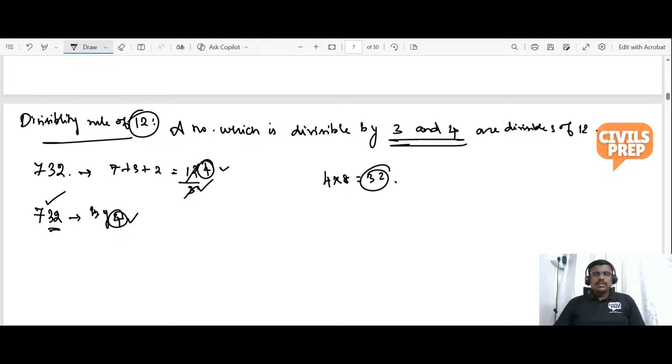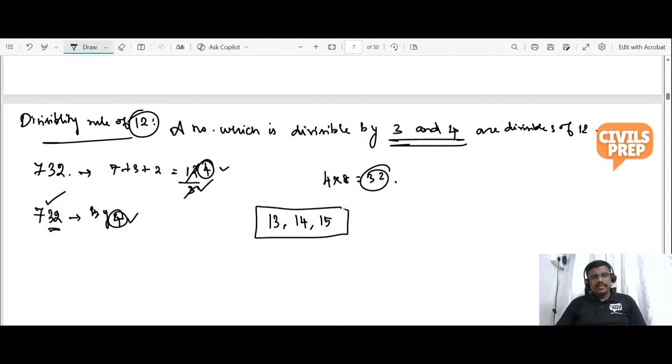With this, please take an assignment: find the divisibility rule of 13, find the divisibility rule of 14, and find the divisibility rule of 15, and tell me in the next class. With this, we have completed the divisibility rule.